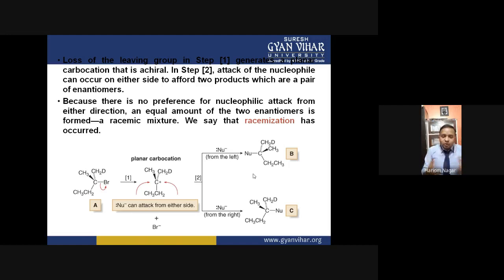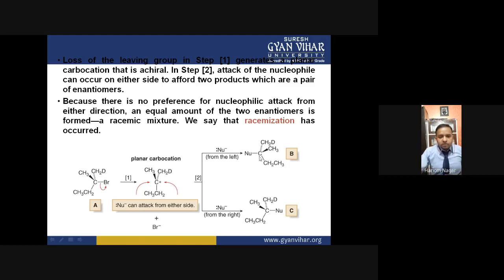So if both enantiomers are present in a solution in equal amount, then this mixture of enantiomers is called a racemic mixture. And this process where a racemic mixture is formed by the reaction of a nucleophile with the substrate molecule is called racemization. Why is this called racemization? Because in this process there is formation of the racemic mixture. That's why it is called a racemization reaction. Okay.